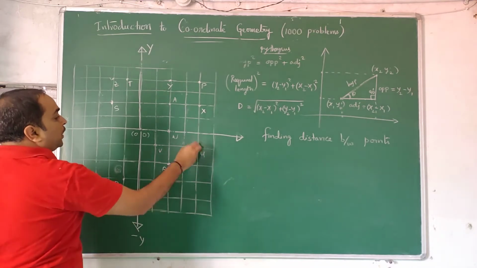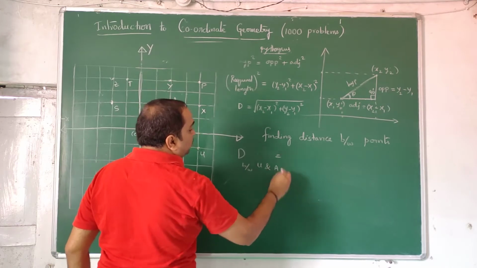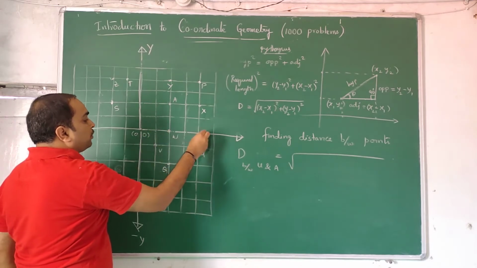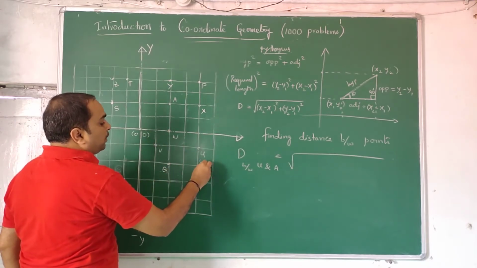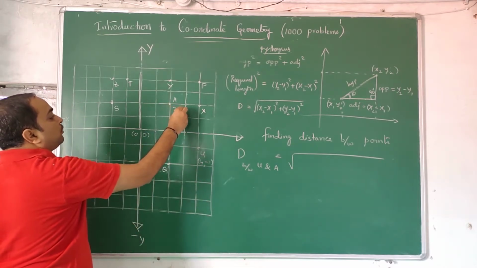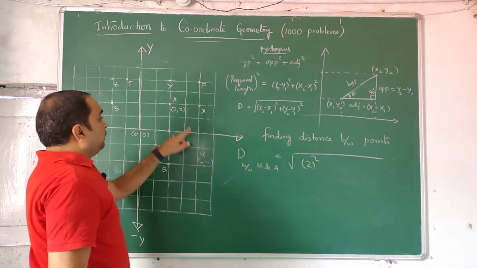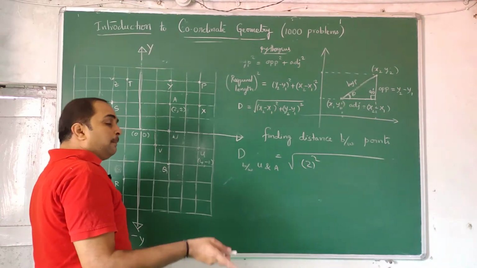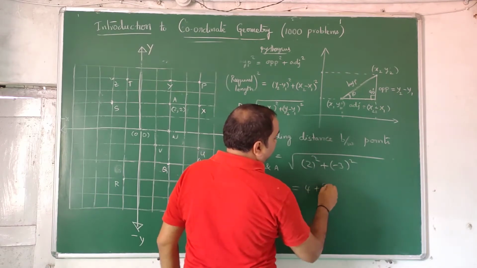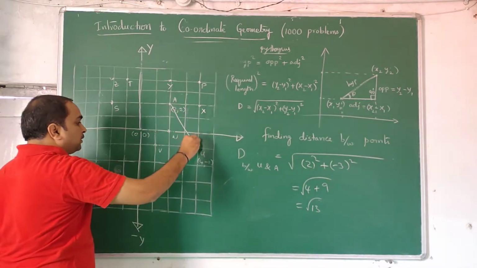Distance between U and A. First, the distance between U and A is equal to under root of, first write U here itself. U is 1, 2, 3, 4, 1. That is 4 comma minus 1, 4 units plus and 1 unit down, minus. And A is this, 2 comma 2, which you have previously written. Now 4 minus 2, 2 square. Minus 1 minus of minus 2, that is minus 3, whole square. 4 plus 9, root 13. So the distance from here to here, this length will be root 13.